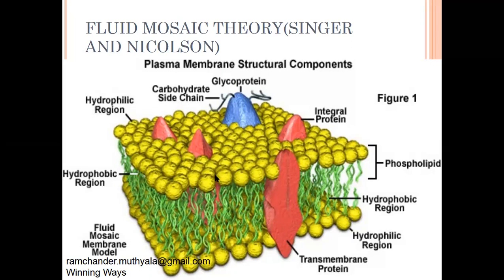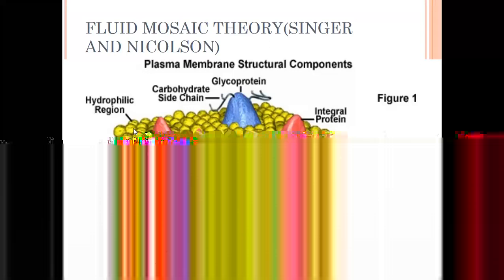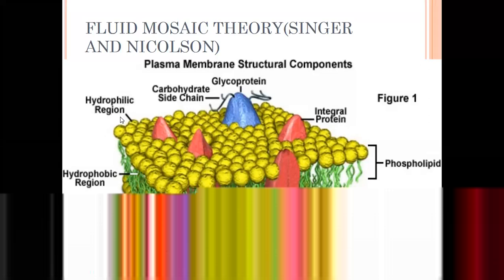See children, on these phospholipid bilayers, a hydrophobic region is present. A hydrophilic region is also present. The hydrophilic region means the head towards the outside of the plasma layer or towards the cytoplasm, and the hydrophobic tails are towards the inside. So it is the acceptable theory.